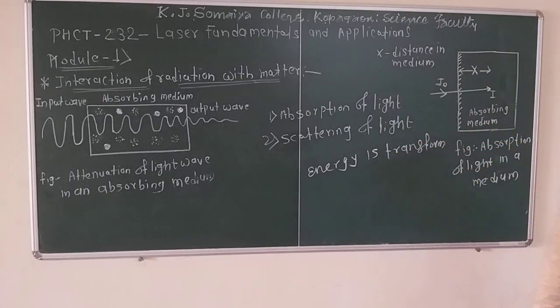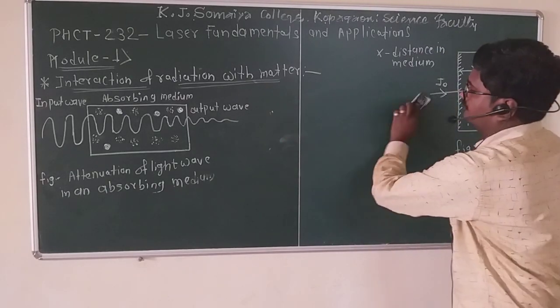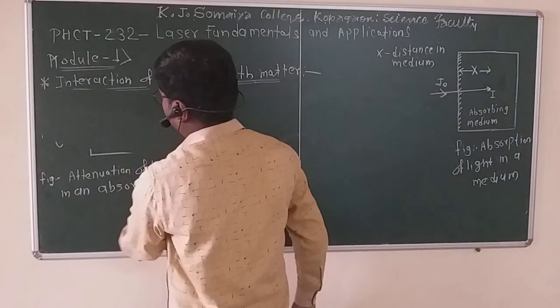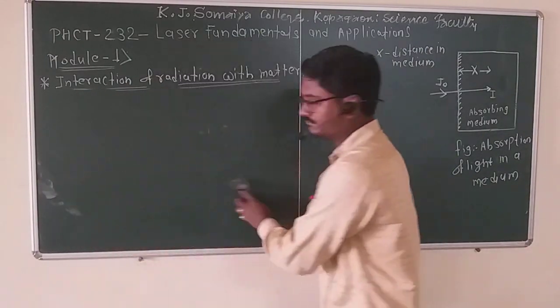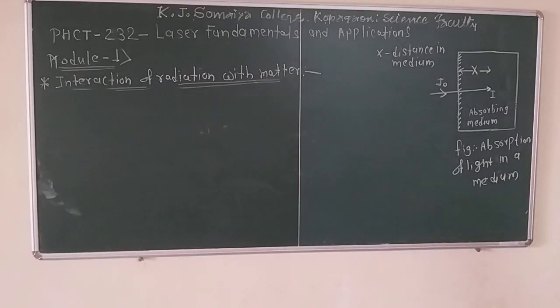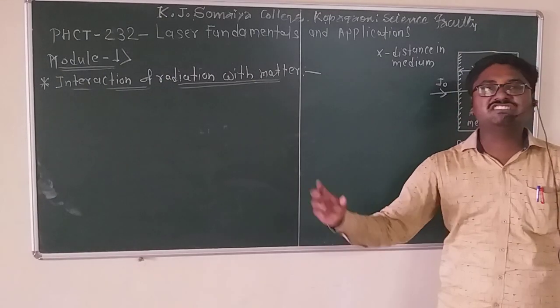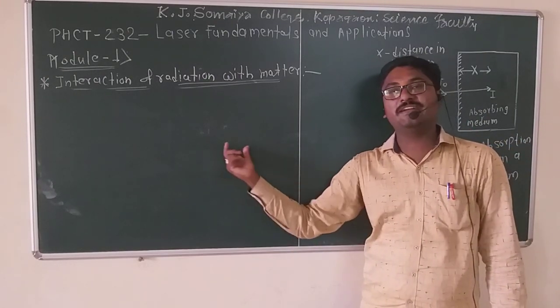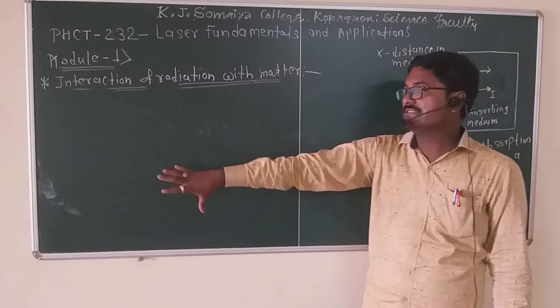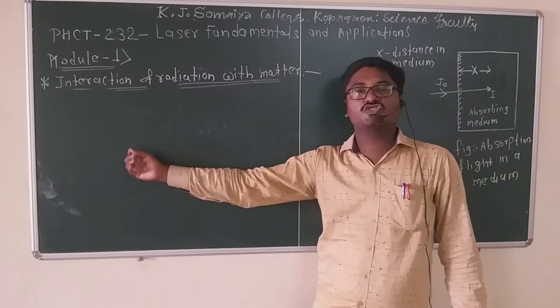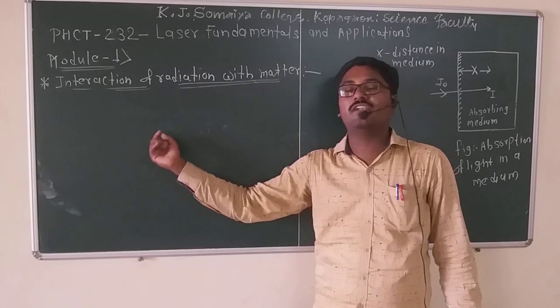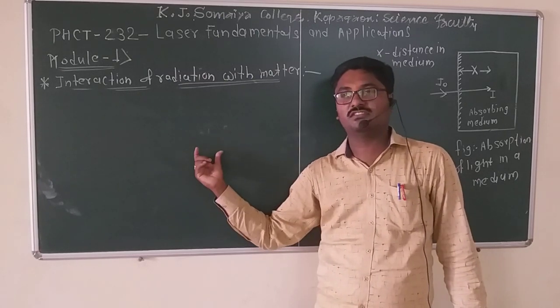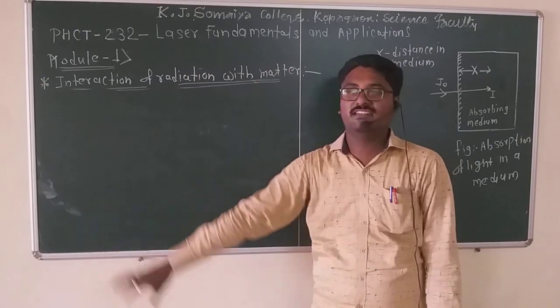Let's see the other figure, the absorption of light in a medium. In the previous figure, we studied the reduction of light intensity with respect to the distance. The reduction of light intensity with increasing length of propagation in a medium is called attenuation.